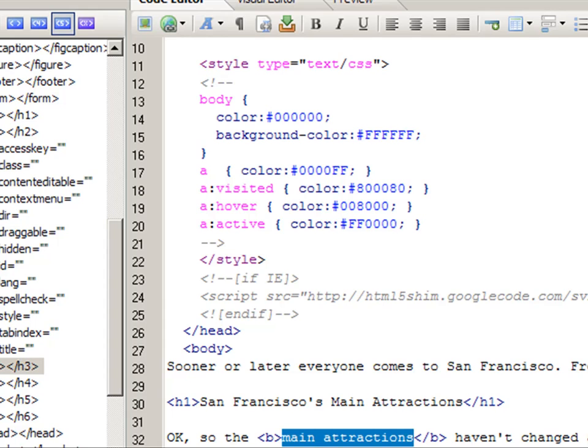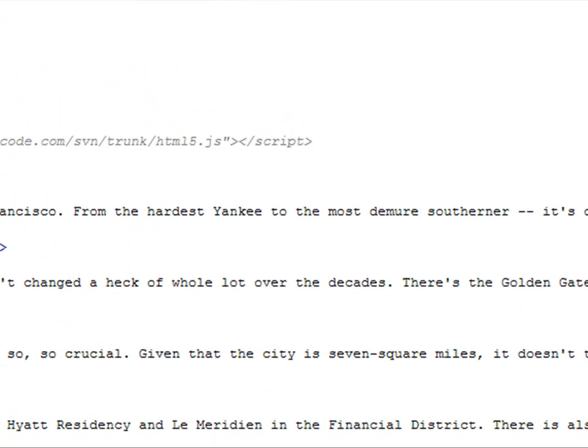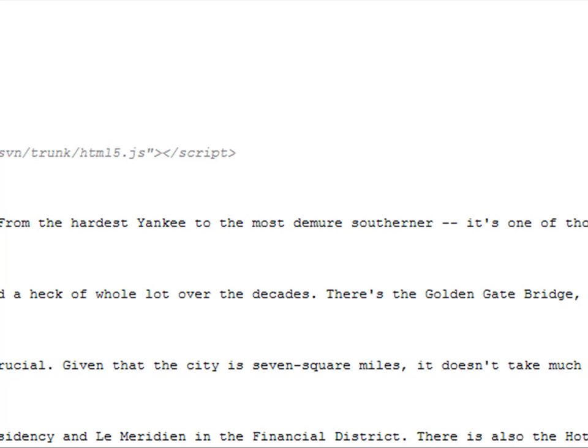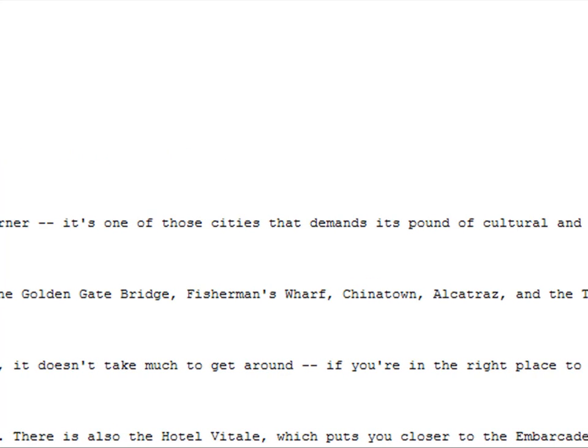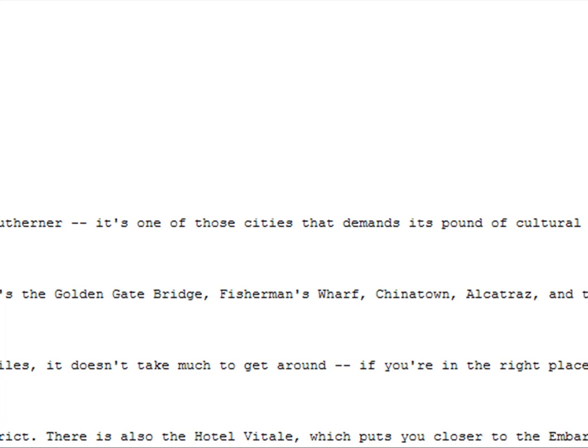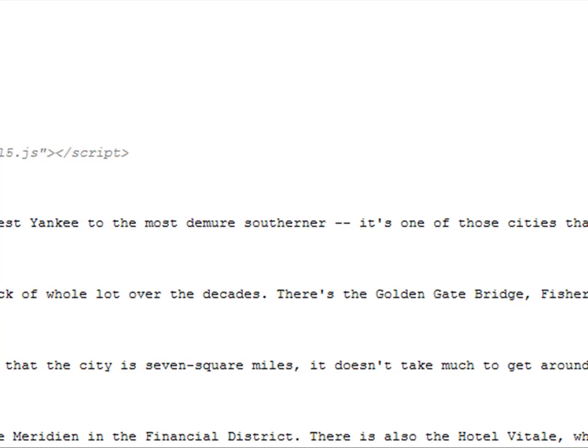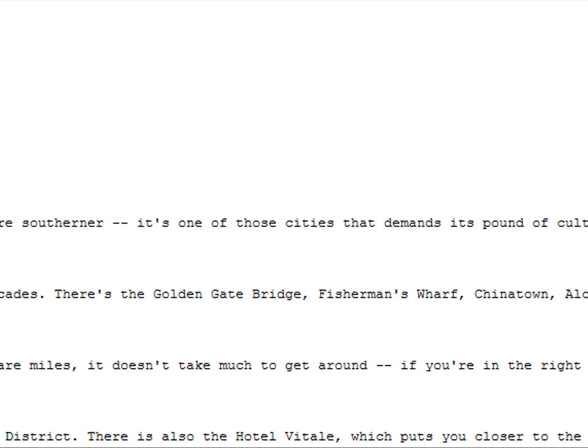Now we're going to move down to the other part of the article here. And as you can see, there's the Golden Gate Bridge, the Fisherman's Wharf. These are some of the main attractions. So maybe what you might want to do is you might just want to italicize that. So you'll click I up at the top, and then we're going to highlight the whole thing as one.